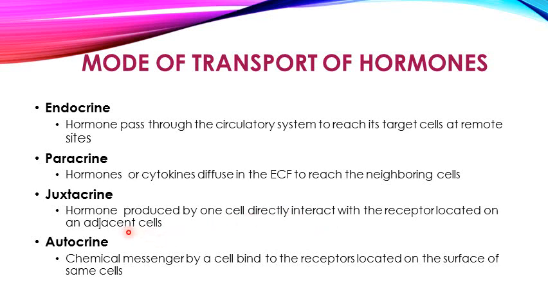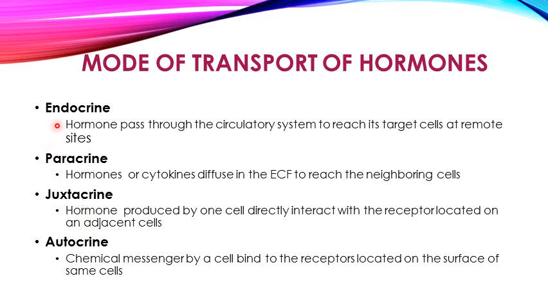The next one is the autocrine mode of transport of hormones, in which, as the name indicates, the chemical messenger released by one cell binds to the receptors located on the surface of the same cell. So the cell which is producing that hormone also shows the response, as its receptors are located on its own surface.